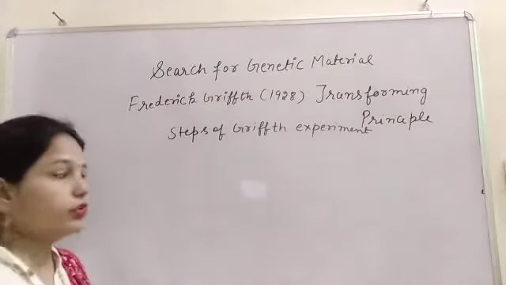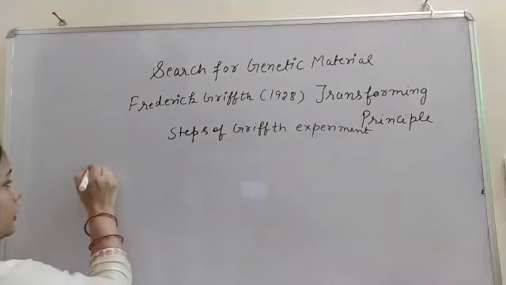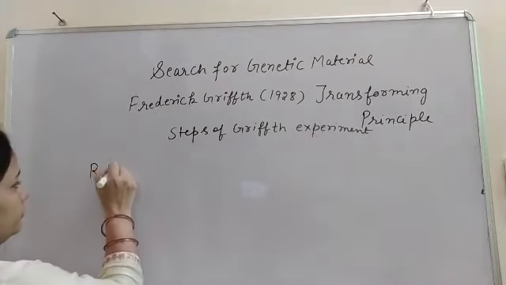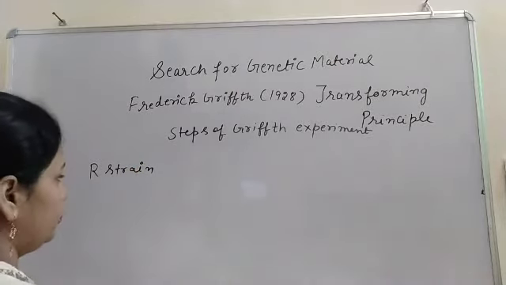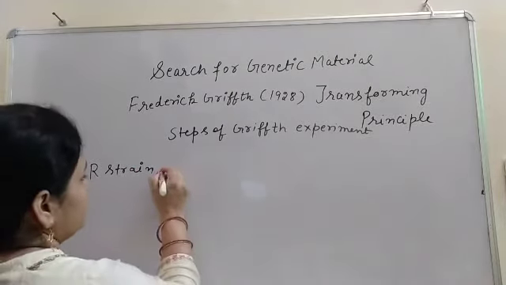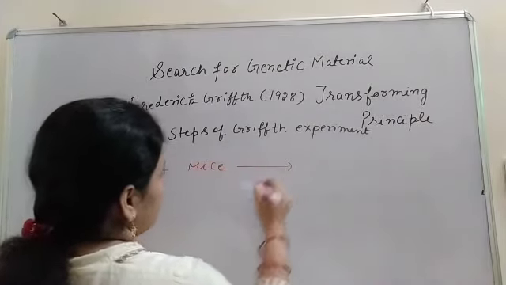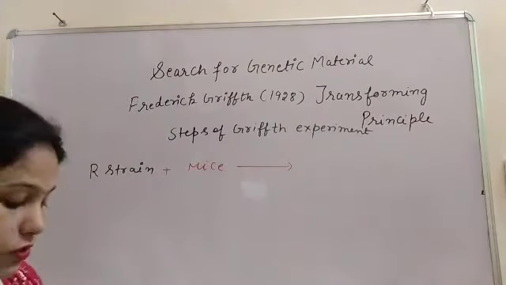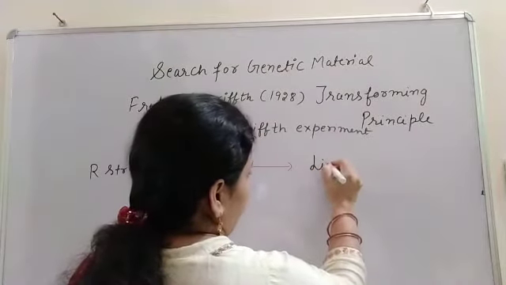Now the steps of the Griffith experiment. Firstly, Griffith injected the R strain into mice, and because the R strain is non-virulent, the mice lived.